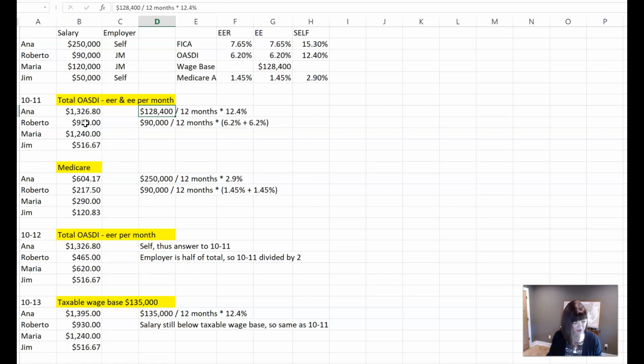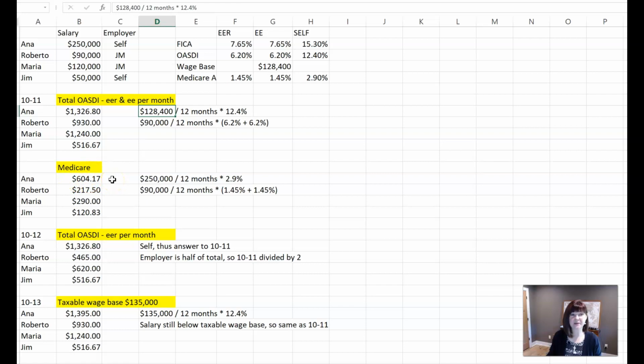Okay. Then it also asks for how much do the employer and employee pay for Medicare each monthly pay period. So this is still 10-11. We're going into Medicare now. So here's our Medicare information. Medicare doesn't worry about the wage base. So for Medicare, you make $250,000 divided by the 12 months to get to that monthly payment, times the 2.9%, again because she is self-employed. And that is